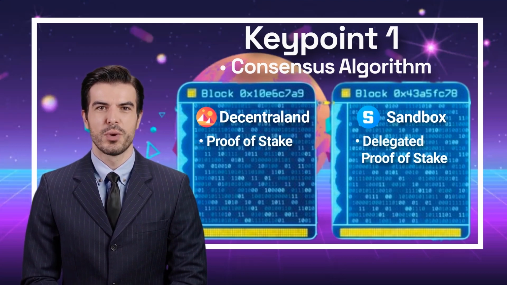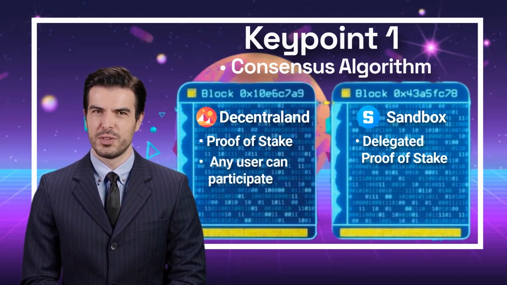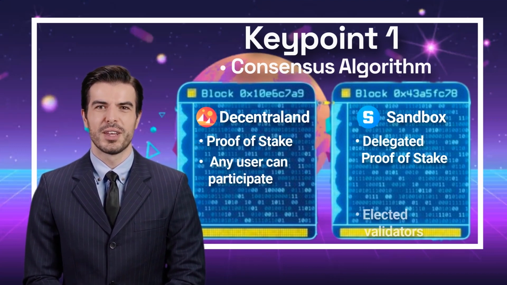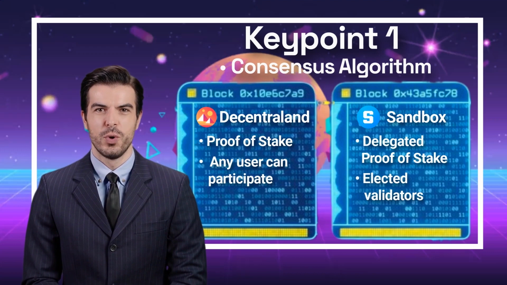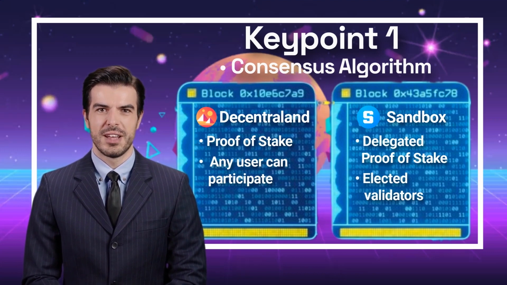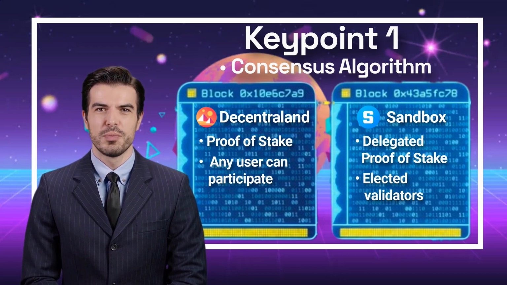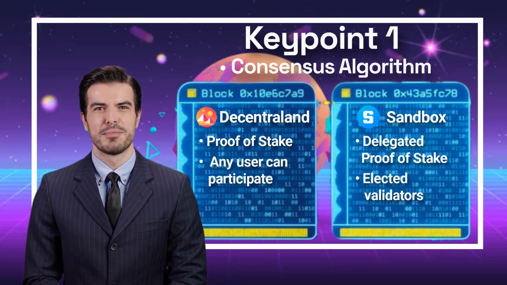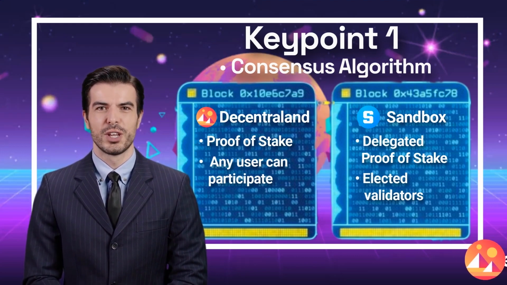This is because PoS allows any user to become a validator and participate in the consensus process, whereas DPoS relies on a smaller group of elected validators who have more power and control over the network. Therefore, in terms of decentralization, Decentraland's PoS consensus algorithm is likely more decentralized than Sandbox's DPoS consensus algorithm. I'm giving this key point to Decentraland.